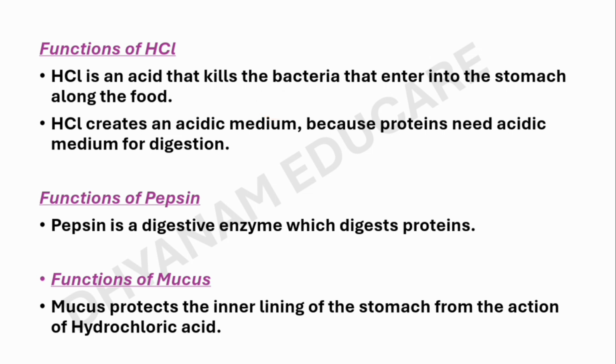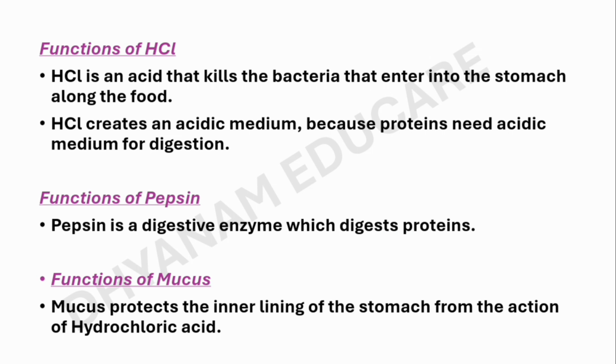Then what is the function of pepsin? Pepsin is a digestive enzyme which digests proteins. What is the function of mucus? The mucus protects the inner lining of the stomach from the action of the hydrochloric acid. So, this is the process of digestion in the stomach.